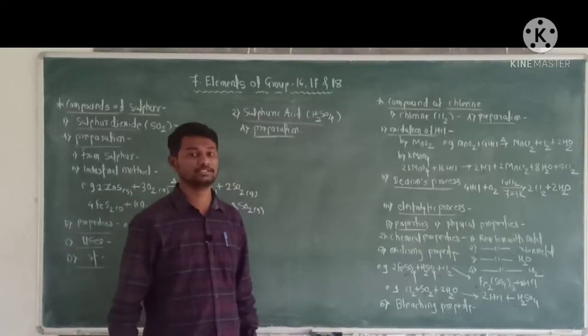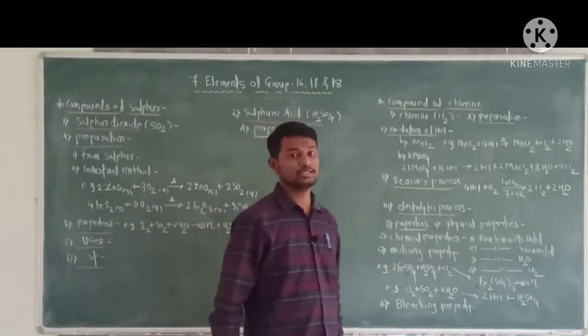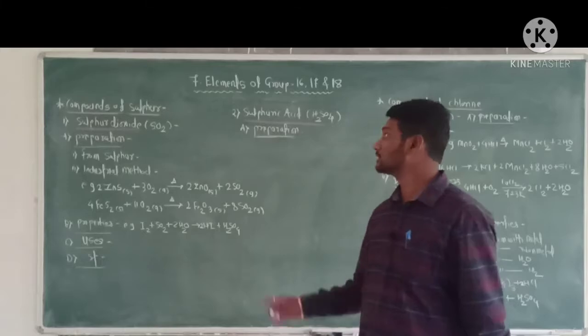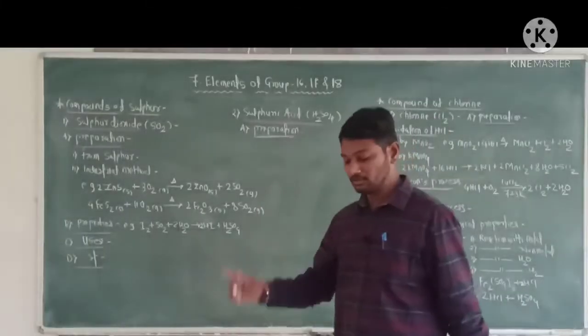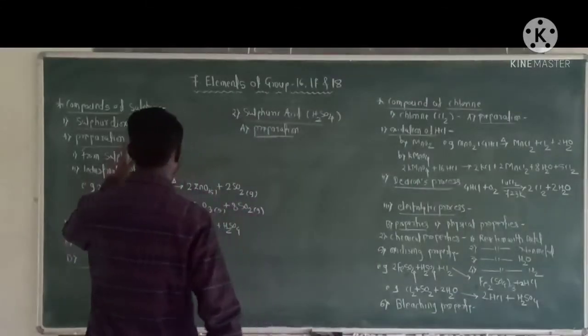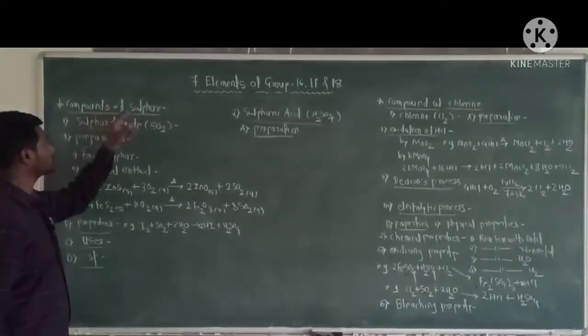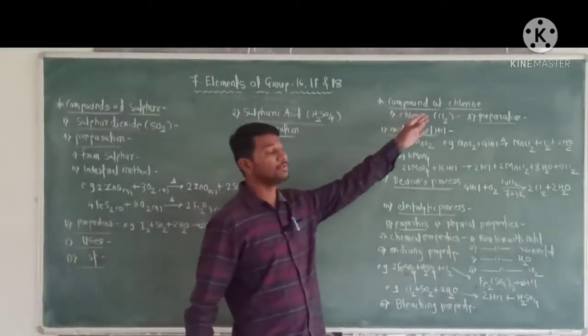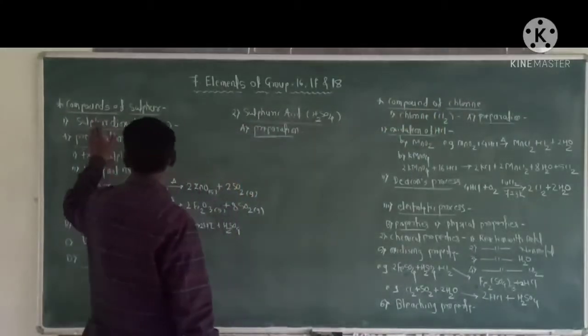Hello student, in the last lecture we started chapter number 7, that is elements of group 16, 17 and 18. Today we will start a new point of this chapter, that is compounds of sulfur and compounds of chlorine. First of all, compounds of sulfur.